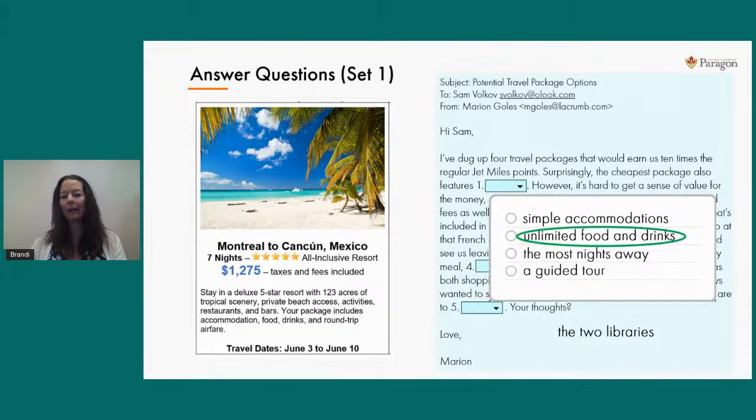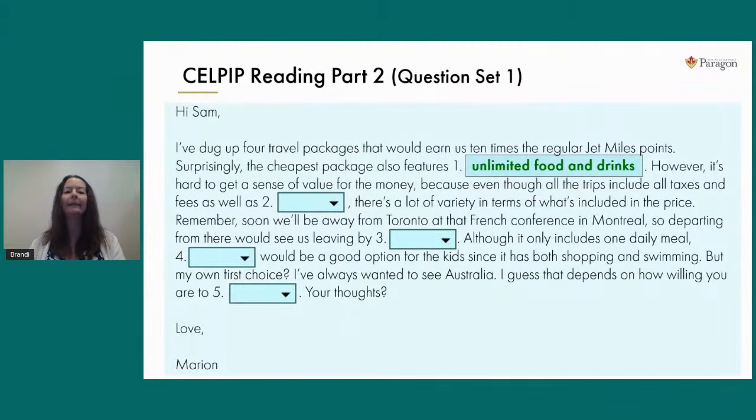So we're going to click on answer choice B with our mouse. And as soon as we do that, the computer will magically insert it into that blank for us. And again, it turns green just to show you that you've answered that blank and you're ready to move on.